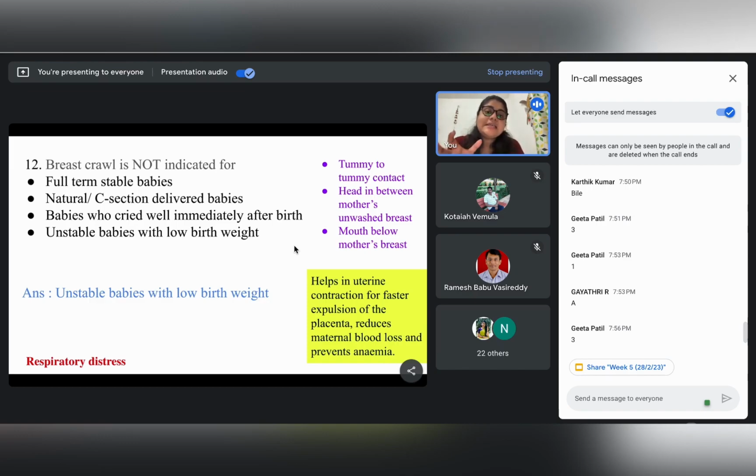It is the same environment where the child delivery has just happened, and there shouldn't be any break. Since after delivery the breast crawl follows and then it leads to the breastfeeding, within that usual series, hence it's written as unwashed breast. So there are no chances of any kind of infection.